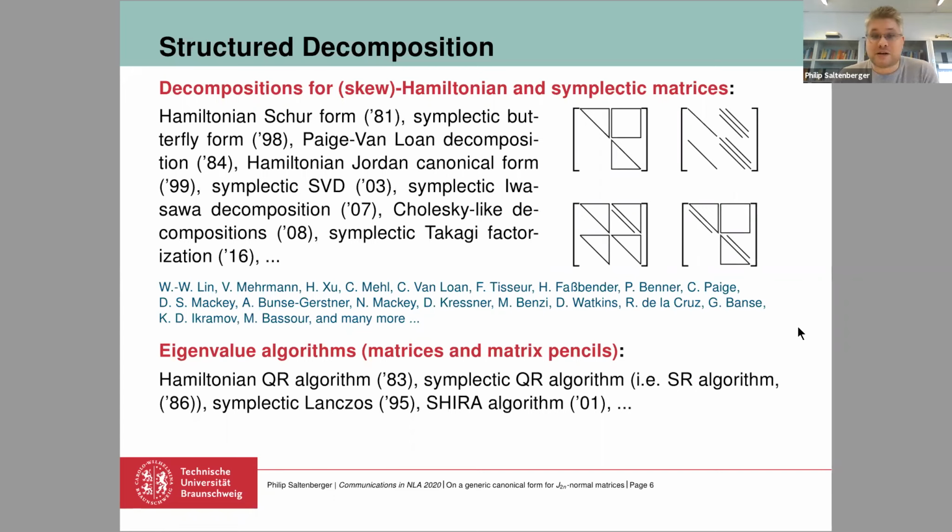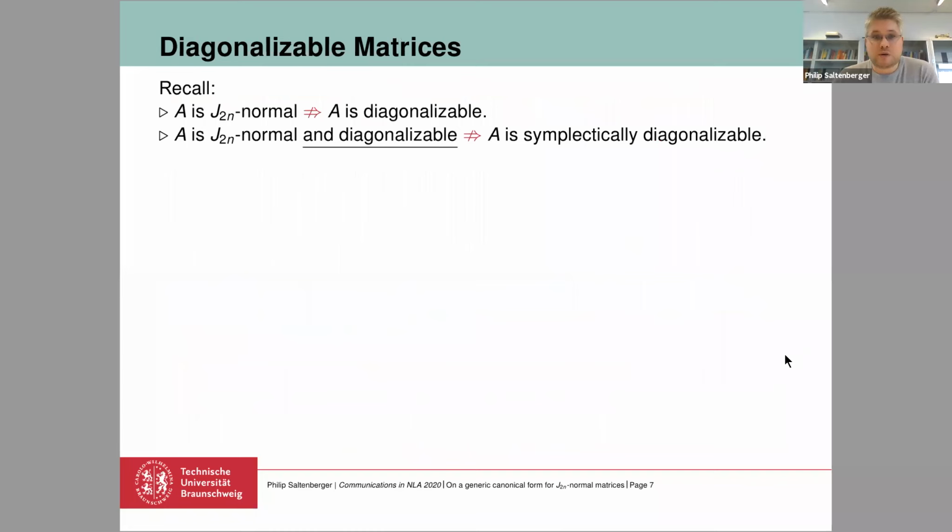So these decompositions exist. They always exist under certain conditions. And we would like to consider the J-normal matrices and a canonical form for the J-normal matrices. Remember that they contain the Hamiltonians, the skew Hamiltonians, and the symplectic ones. So I would like to tell you what we found out.